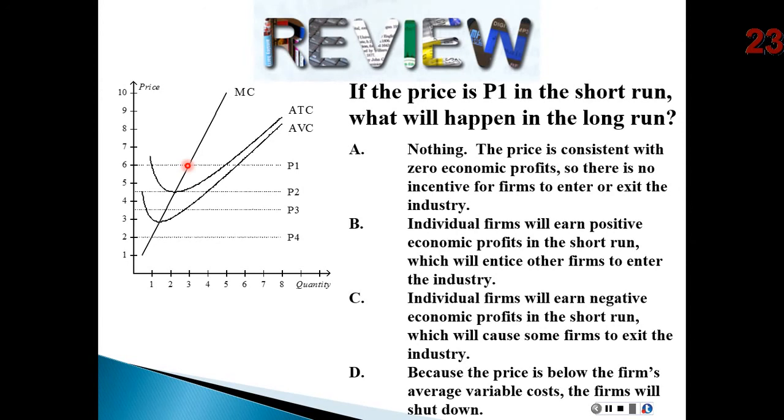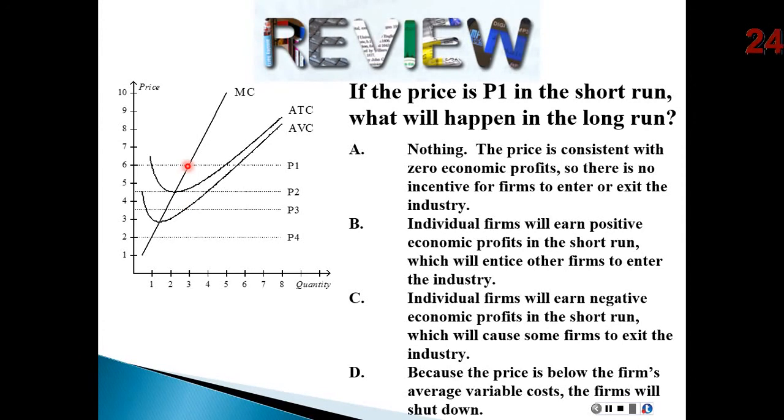Well, really, before I get there, I need to ask, is the firm going to produce or is the firm going to shut down temporarily? To answer that question, I need to see where this point is in relation to our average variable cost. Is it above it or below it? Well, boom, right now we're producing and the price is above average variable cost. Therefore, the firm will produce.